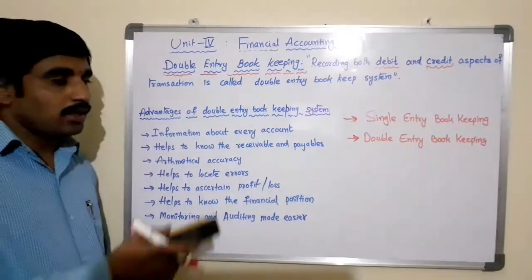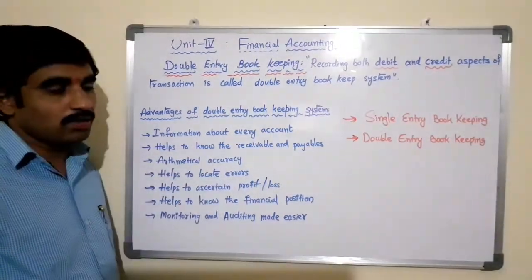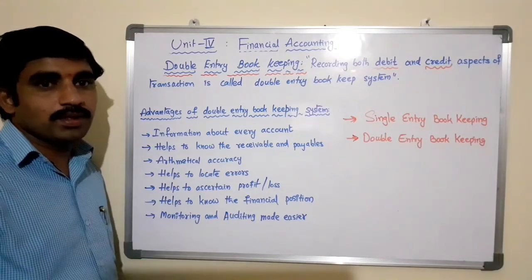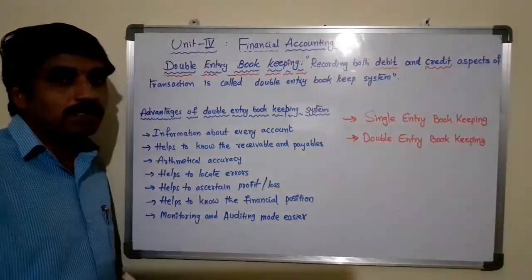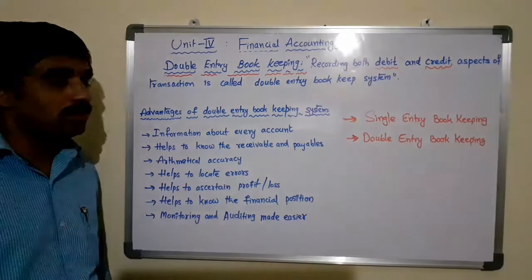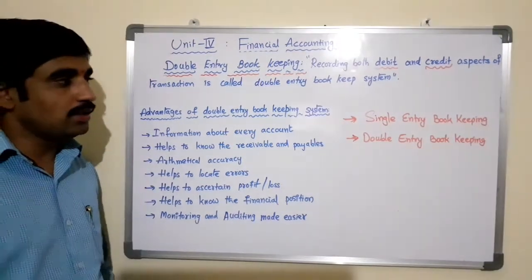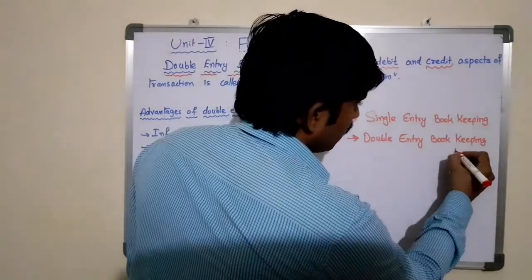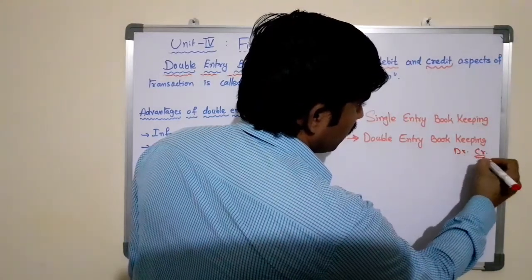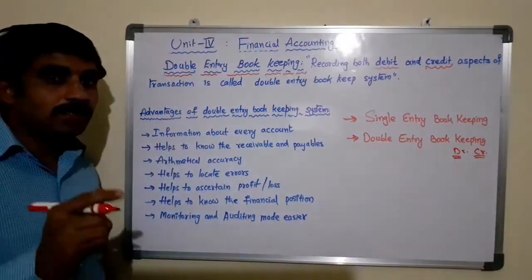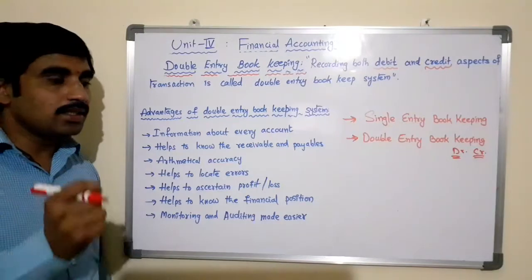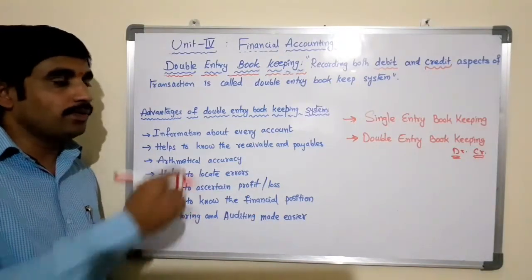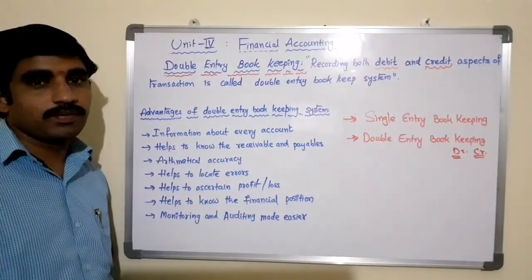In the double entry system of bookkeeping, every business transaction will involve two accounts, that is debit and credit. Whereas the single entry system is an unscientific way of maintaining accounts.